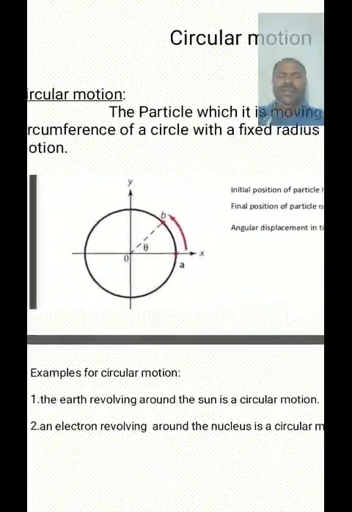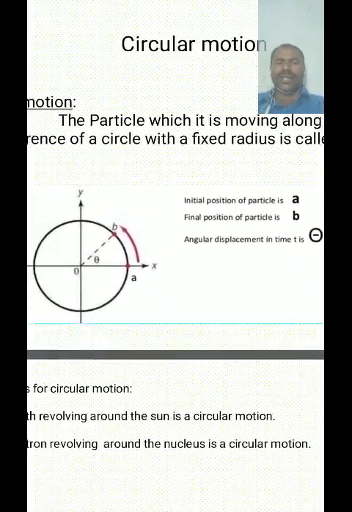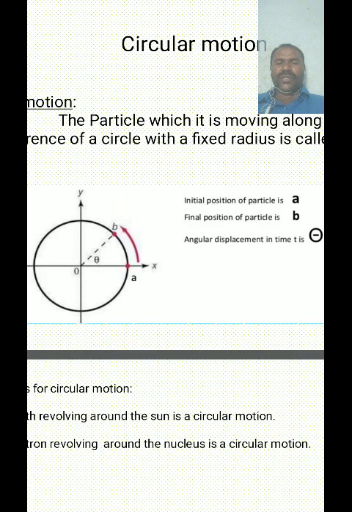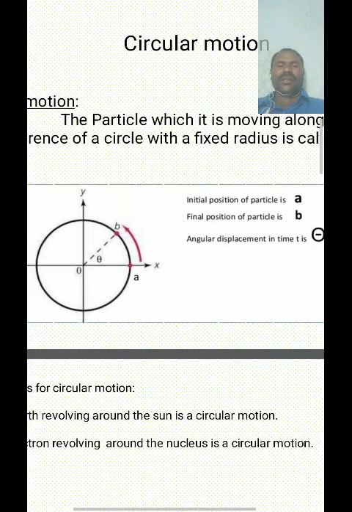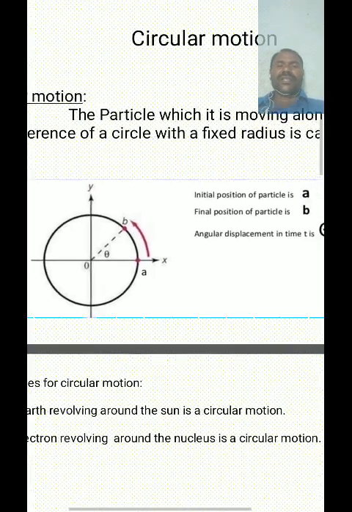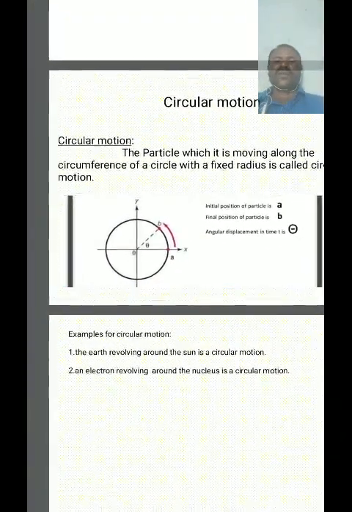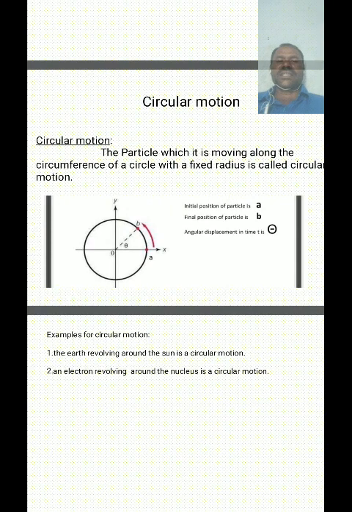Generally, the initial position of a particle is A, the final position of the particle is B, and the angle of displacement in t seconds is theta. Before going to this, let us understand what circular motion is: the particle which is moving along the circumference of a circle with a fixed radius.